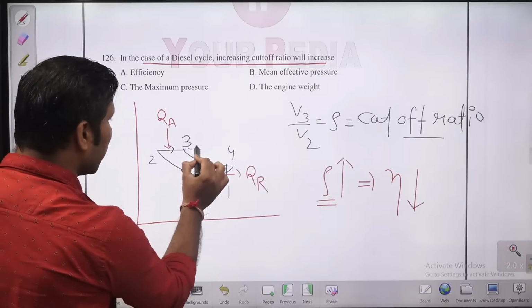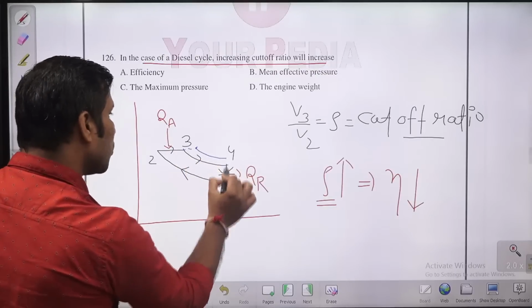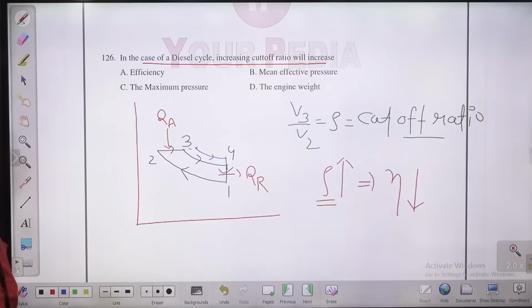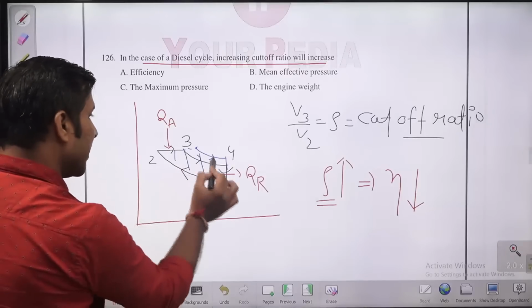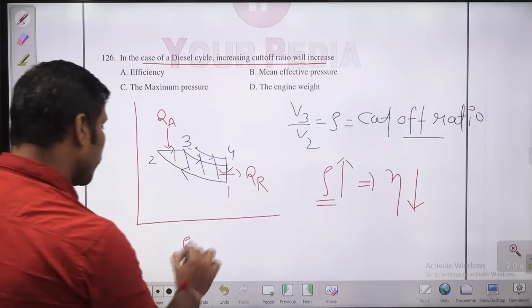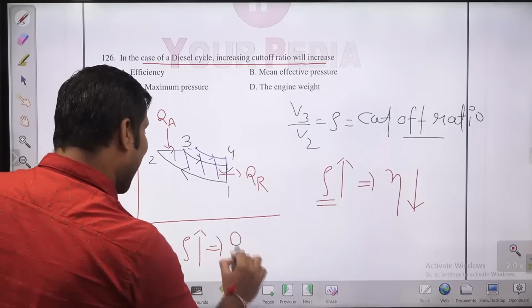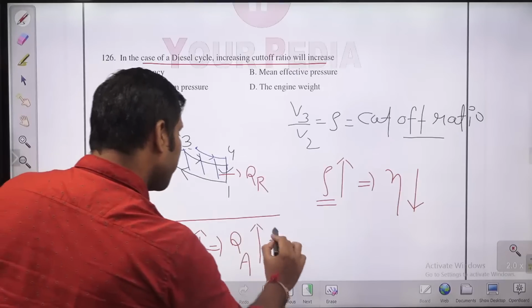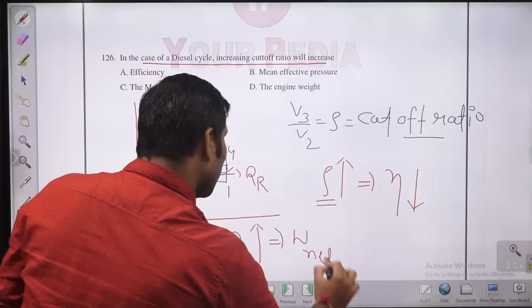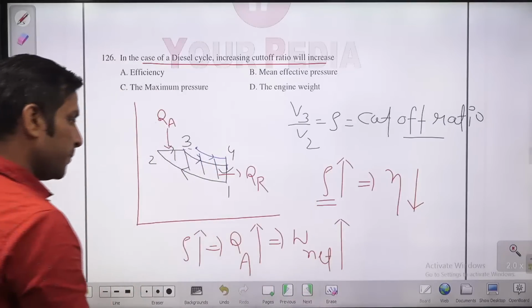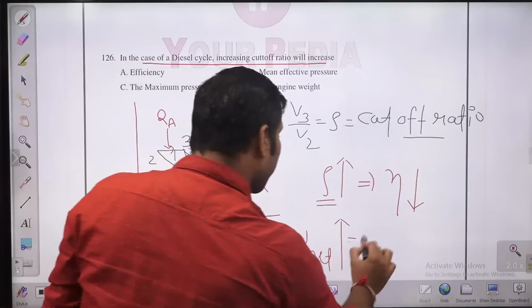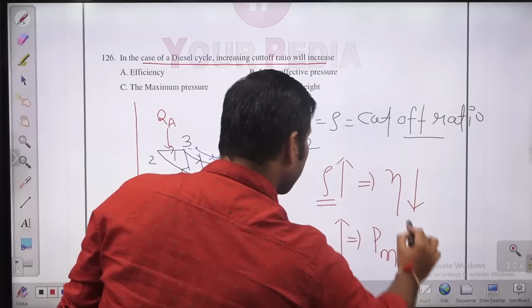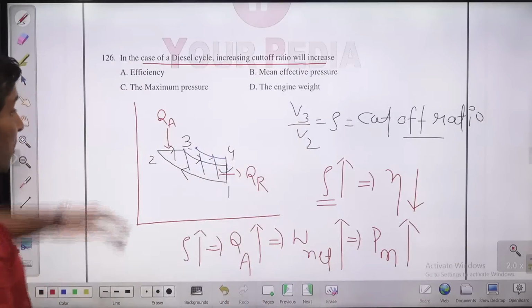If you are increasing the cutoff ratio, the net closed area starts increasing. So heat addition is going to increase, and net work is going to increase. The mean effective pressure is going to increase, not the maximum pressure, guys.